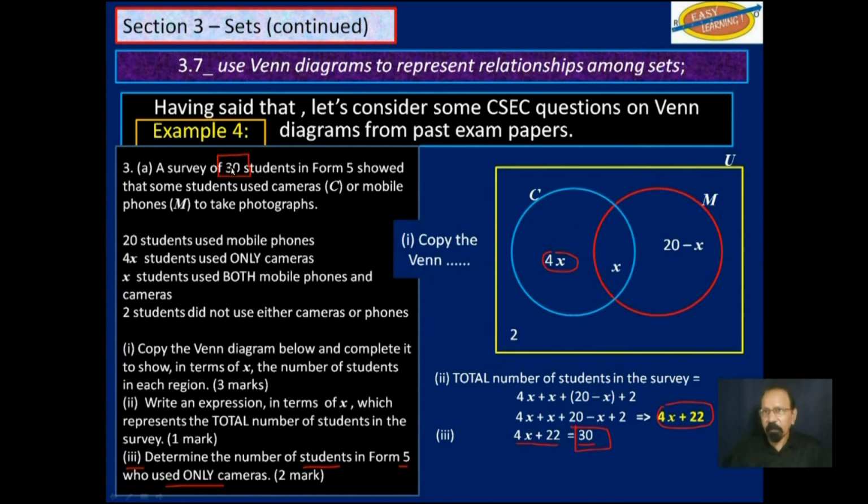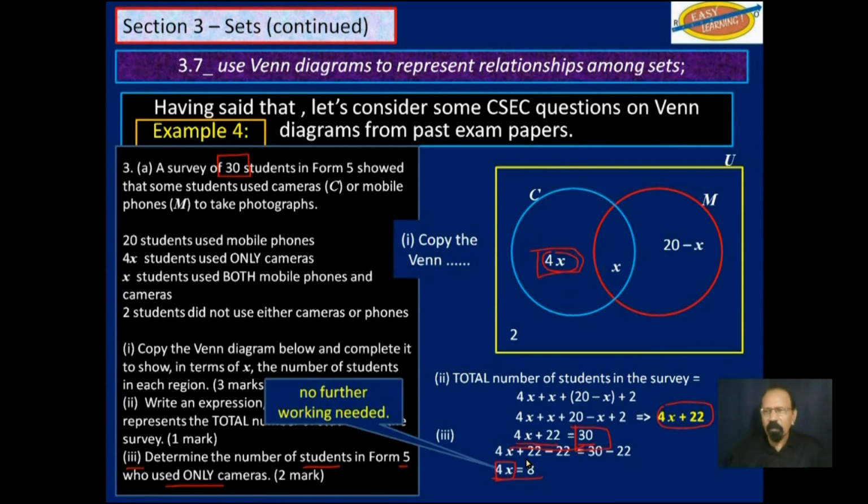Sometimes we forget that. And then we solve this and we get 4X is equal to 8. Now you can solve for X and then go back to multiply it by 4, but you don't need to go any further because it is 4X that we want to find. So you can stop right there. No further working needed. We want to find 4X and we have 4X.